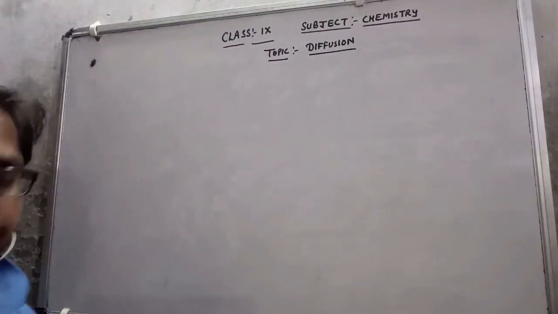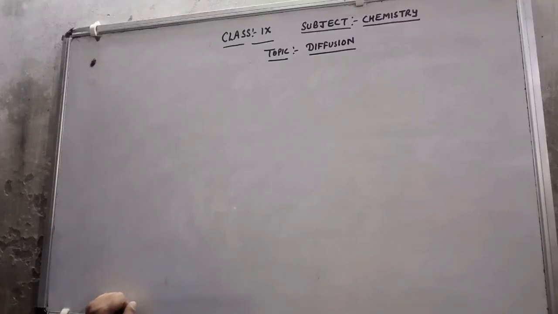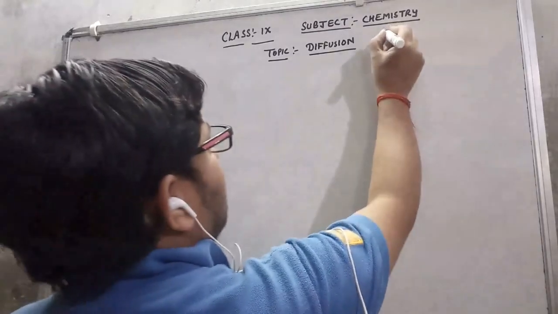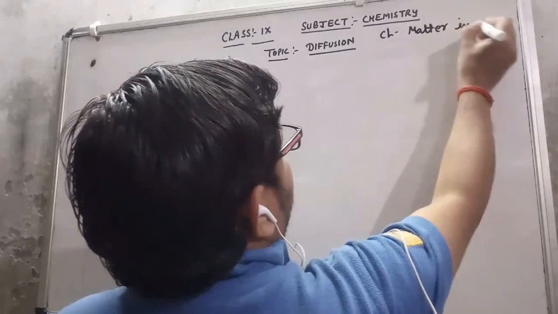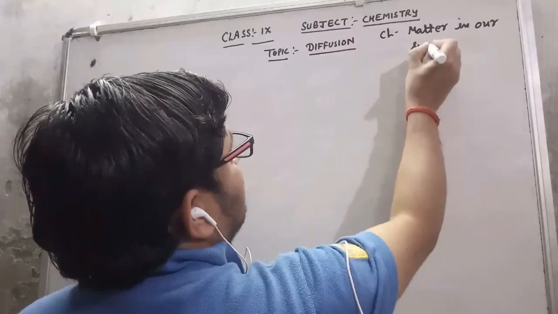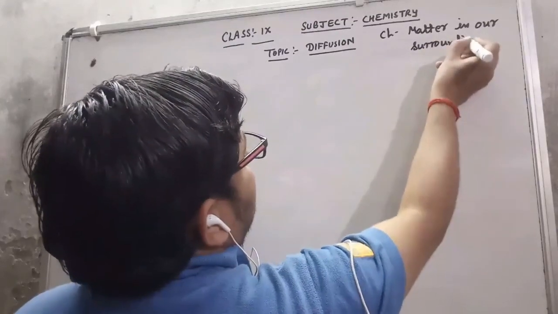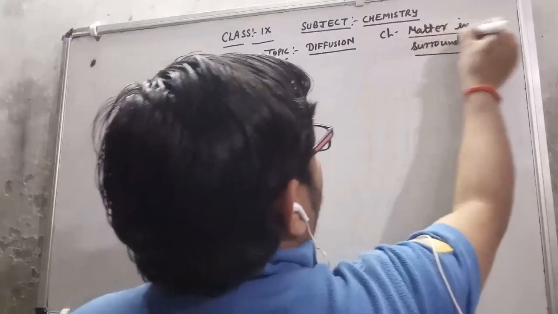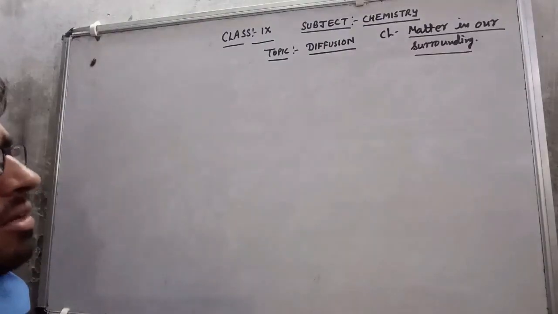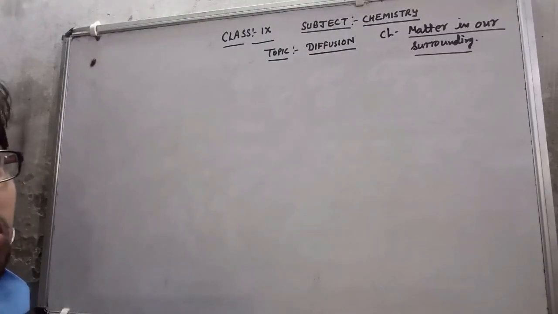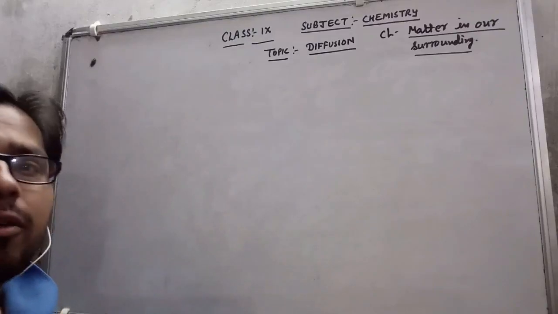Good morning, students. Today in this video, I will discuss the first chapter of chemistry, that is Matter in Our Surroundings. In relation to this chapter, the first topic I have already discussed with you: matter, solid, liquid and gas, and the difference between solid, liquid and gas. Today's topic I will discuss is diffusion.